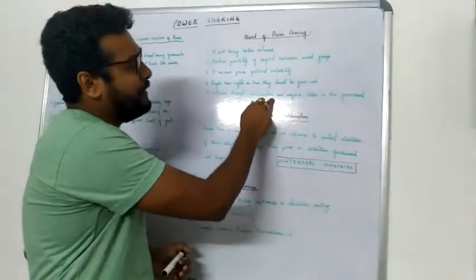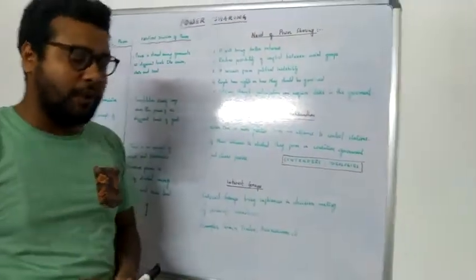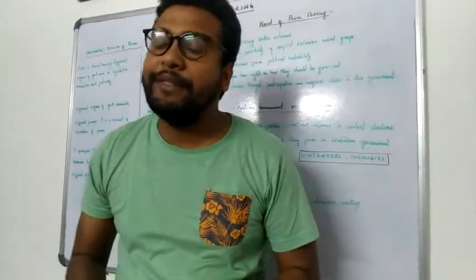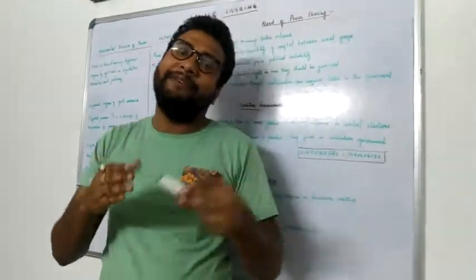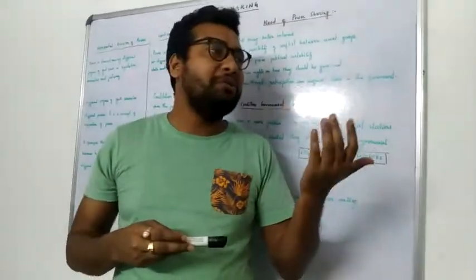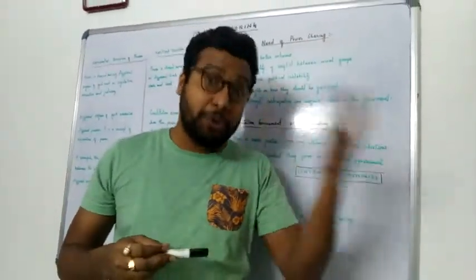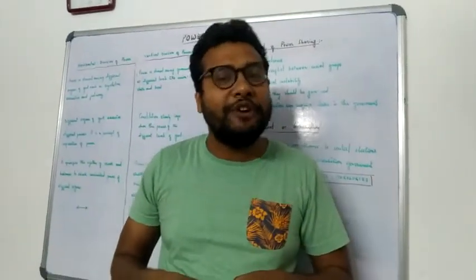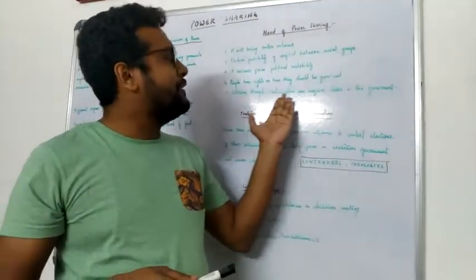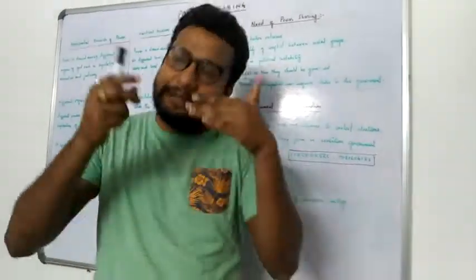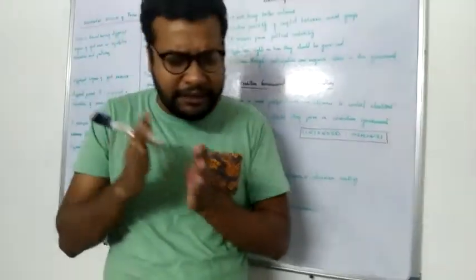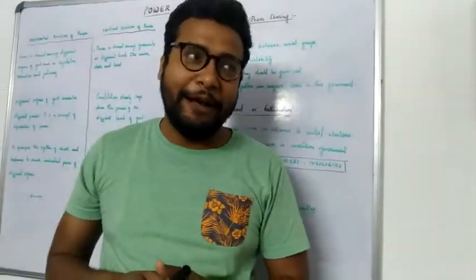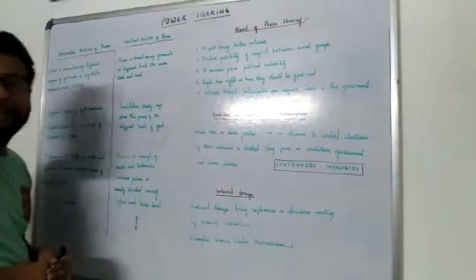Number 3, citizens through participation can have a stake in the government. If you have the kind of apparatus in the state where the citizen has equal power to ask from the government or to question the government, then the country can be saved from any sort of corruption. So here you see that citizens through participation can acquire a stake in the government. Citizen is not out of government, citizen is nothing out of state. Citizens are very much a part of the government. Is it clear? So these are the importance of power sharing.